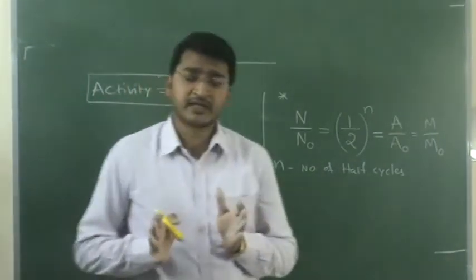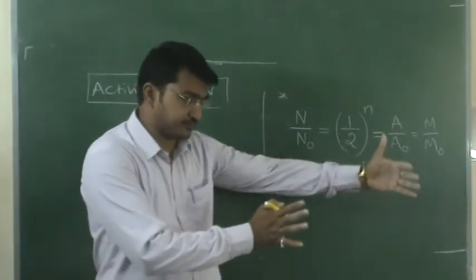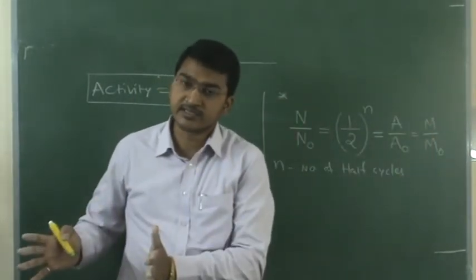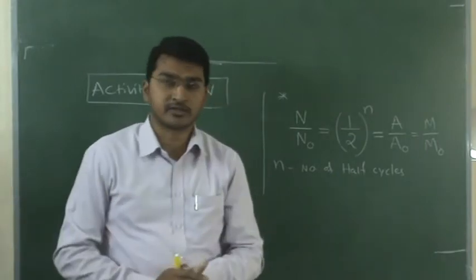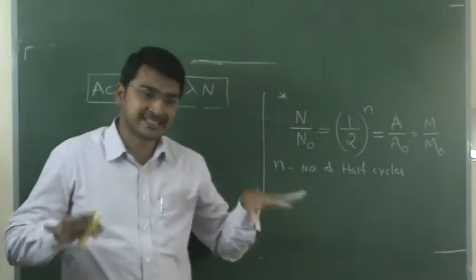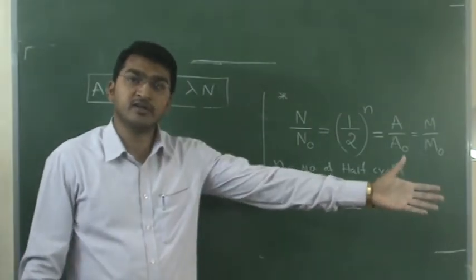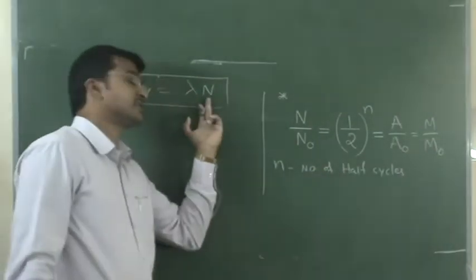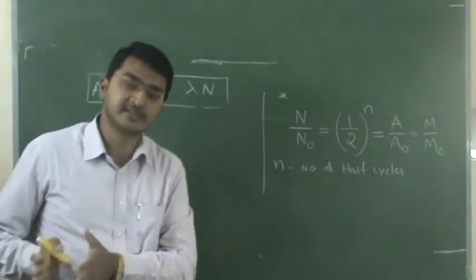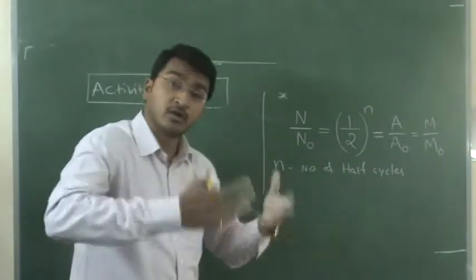I am taking two radioactive substances. One radioactive substance consists of 10,000 nuclei, and the other consists of 1,000 nuclei. Both belong to the same element. So which is more active? Obviously the one with 10,000, because the number of nuclei is more in the first case. In the second case it is 1,000, in the first case 10,000. So more number of nuclei, more active.